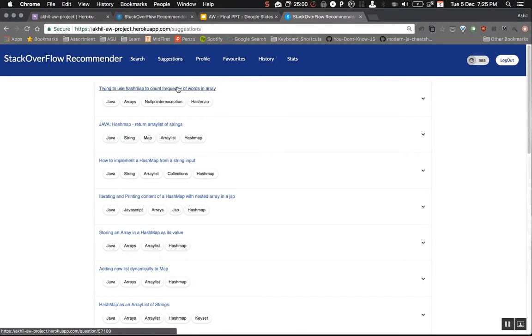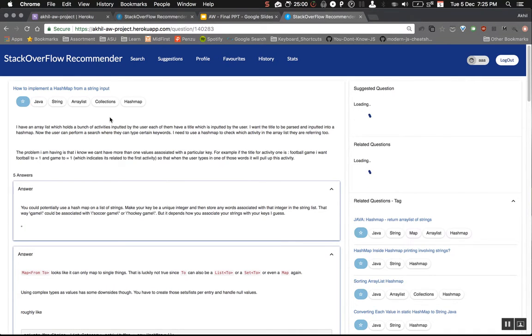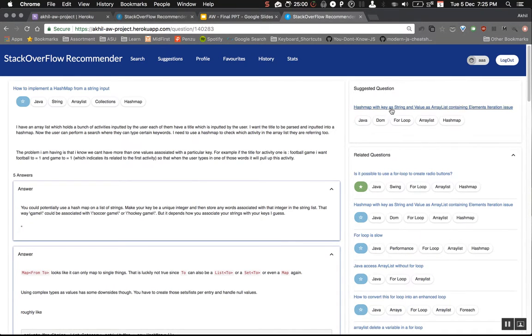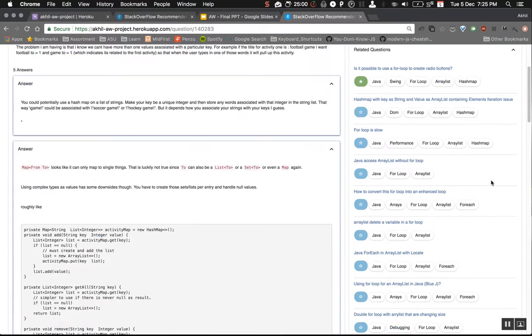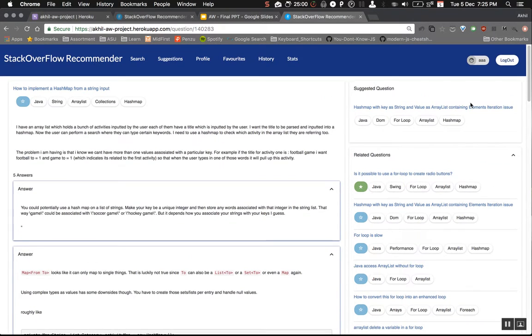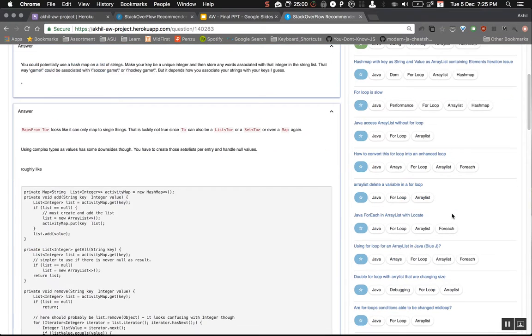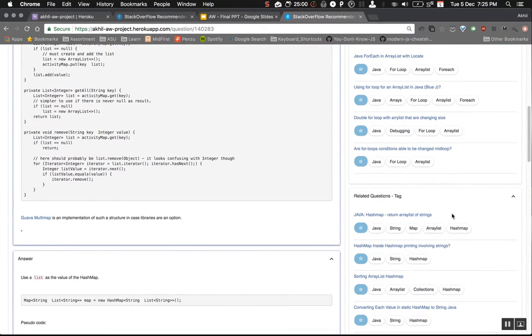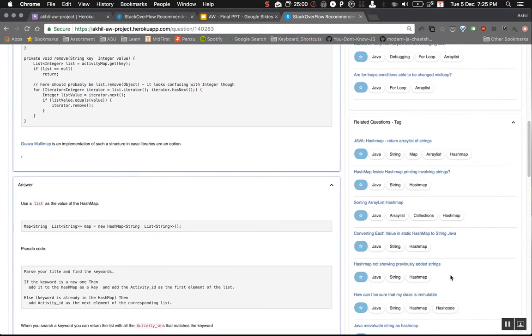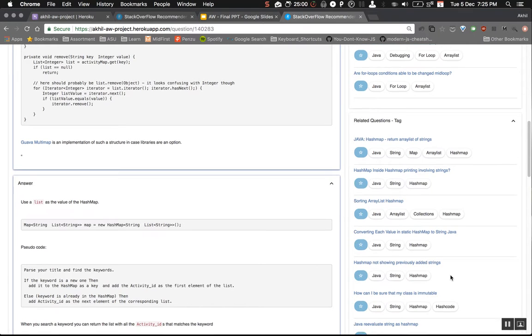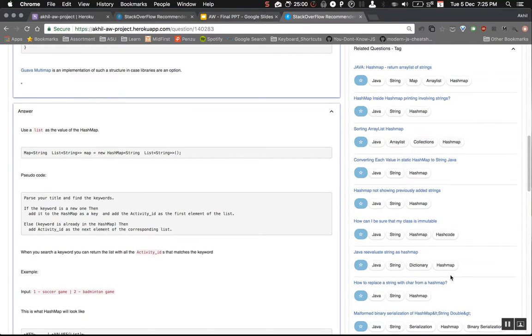So for example, here if I go to a suggested question, I can just go to how to implement a hash map, go to that particular question, and look at the suggested questions on the right-hand side. Or I could go to related questions, which have a lower score than the suggested questions, but could be questions the user would want to browse. The related questions are based on the tag cluster that we built for the user. So we are essentially leveraging whatever we use for suggestions and giving everything the user might want to use.